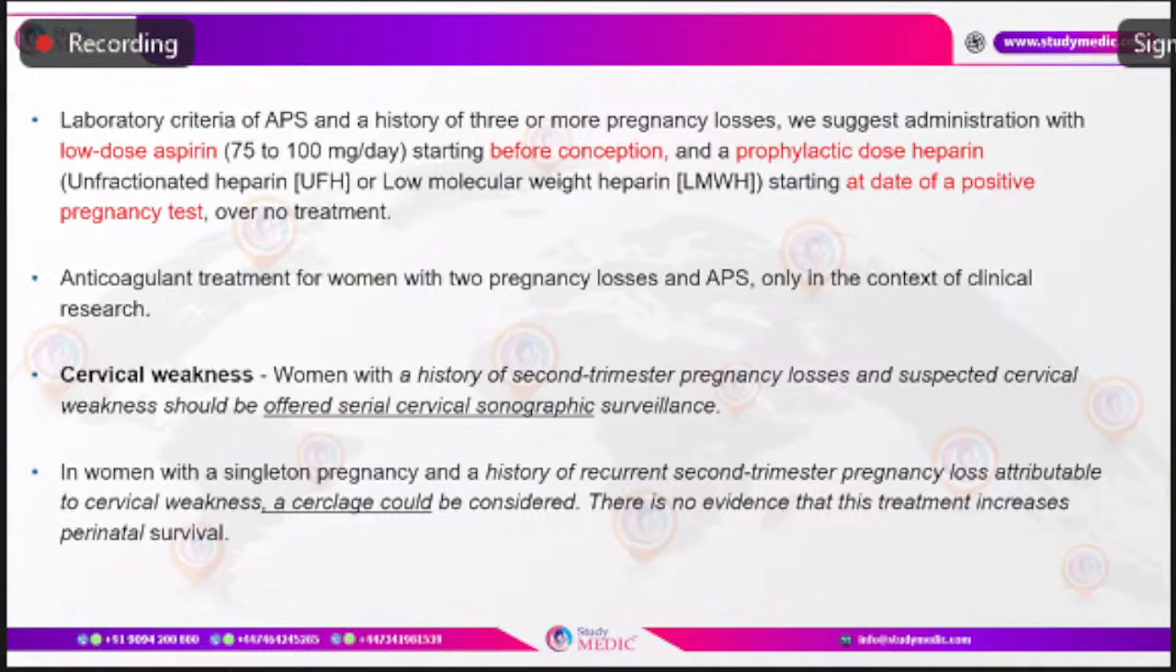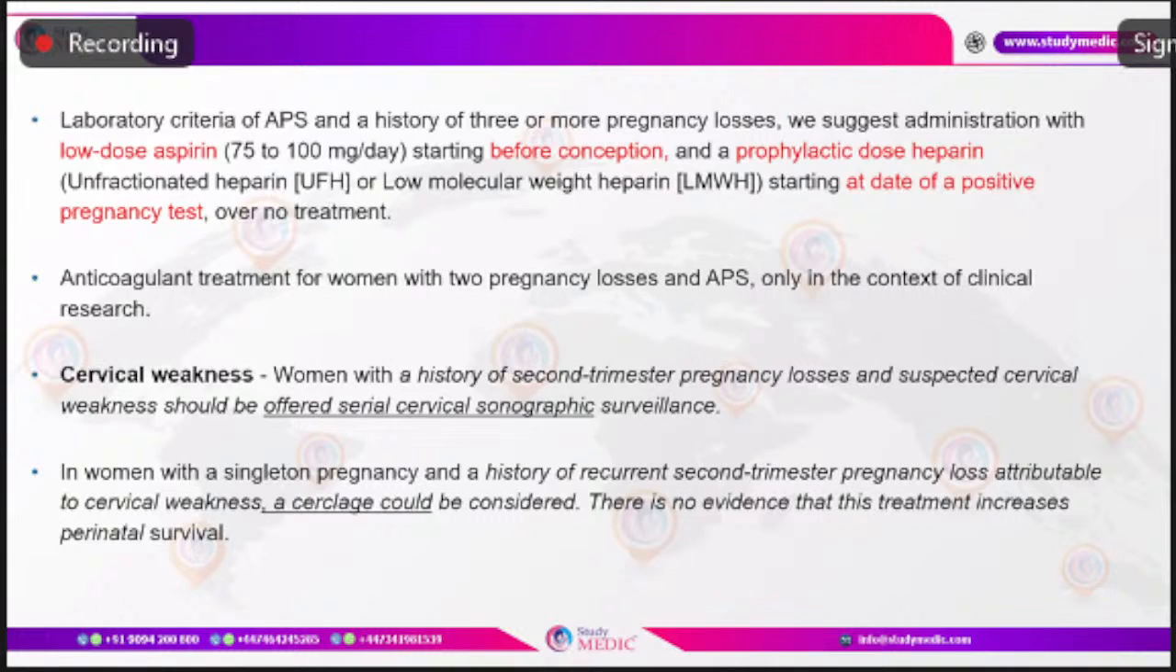And anticoagulant treatment for those women without satisfying the clinical criteria is only in the context of clinical research. So cervical insufficiency, cerclage and the role of progesterone is a whole major topic in itself, and there are separate guidelines. It is beyond the scope of this short YouTube series, but for completion's sake, those women with a history of second trimester pregnancy losses or a suspected cervical insufficiency should be offered serial cervical length sonographic surveillance, by transvaginal scan ideally.